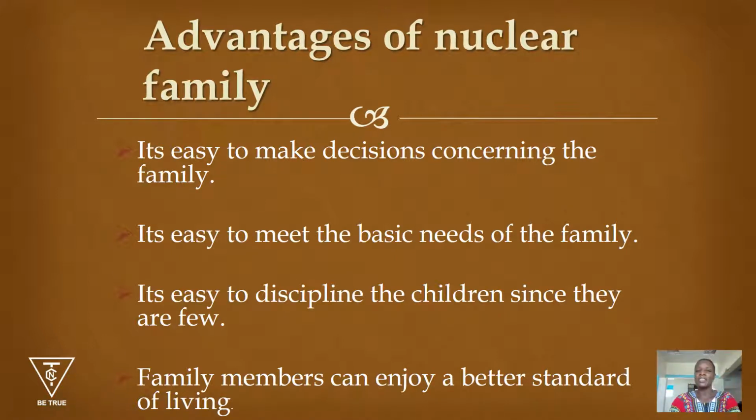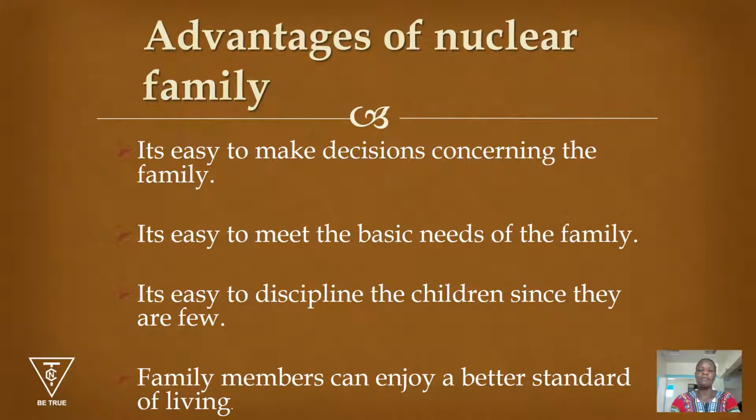But the advantage is decision making in this family. It is very simple, easy. Why? The numbers of people are very few. So it is easier to consult one or two children and then we decide, are we going to buy land? Then we decide what kind of food to eat in a meal. Very simple decision to make. Then another advantage is it is easy to meet the basic needs of the family, like food, education, healthcare. Those ones are very simple.